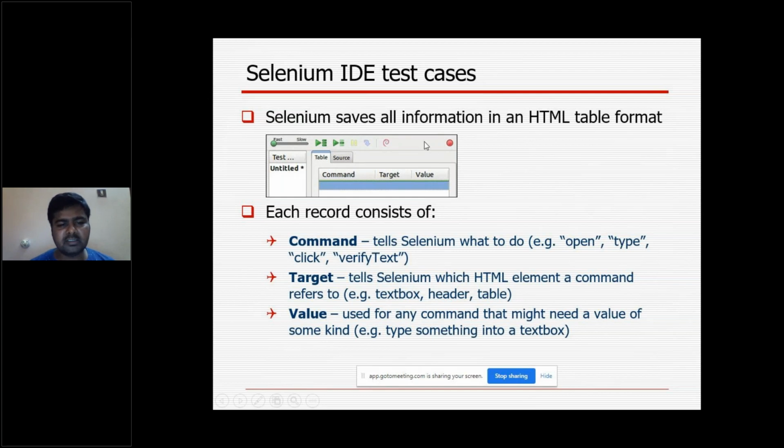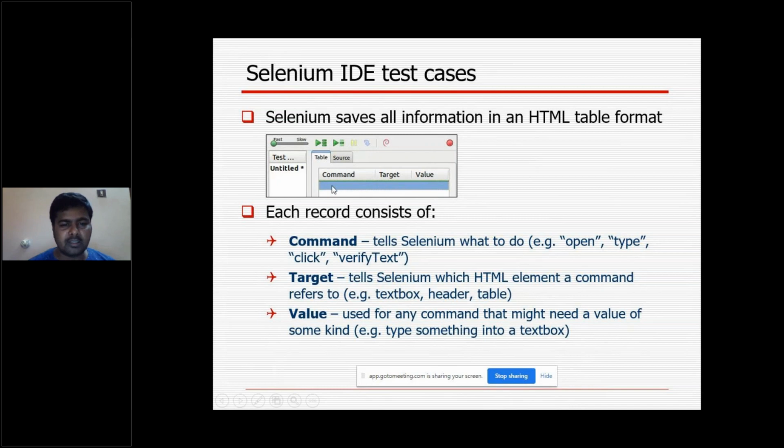Each record consists of three things: command, target, and value. In the command, you mention what you are going to do. If I want to open the browser, then you have to mention that. Then in the target, you tell Selenium which HTML element a command refers to. For example, a text box or header or table or URL you can mention there. And the value is used for any command that might need a value of some kind, like typing something into a text box.